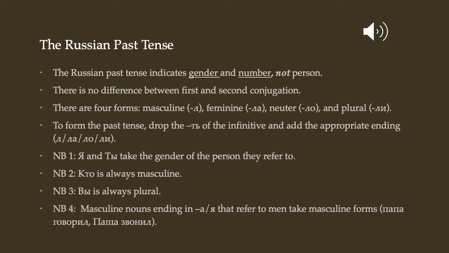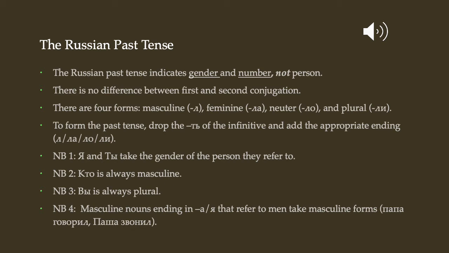Кто, however, is always masculine, regardless of whom it's referring to. So even if you're saying кто это, and it turns out that that person is a woman, when кто is the subject of a verb, that is always masculine. Вы is always plural and takes these plural past tense forms, even if you're only using it to refer to one person. So you would say вы жили, regardless of whether you're talking to a group of people or just one person with whom you're using the formal form of address.